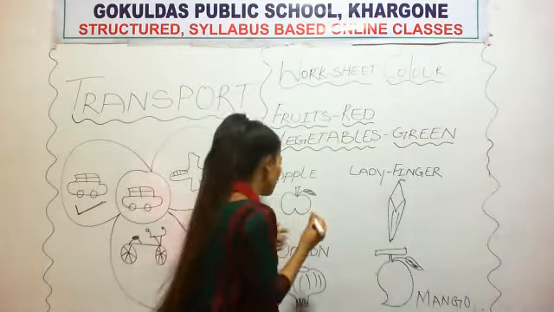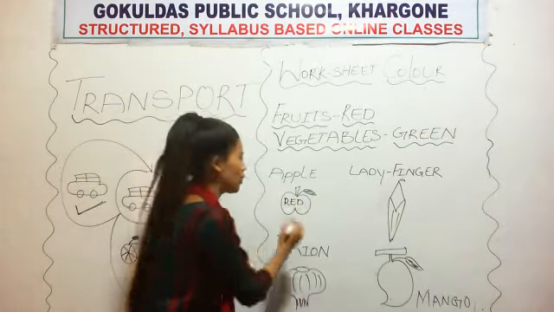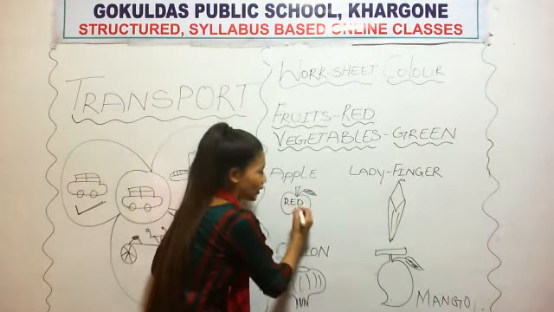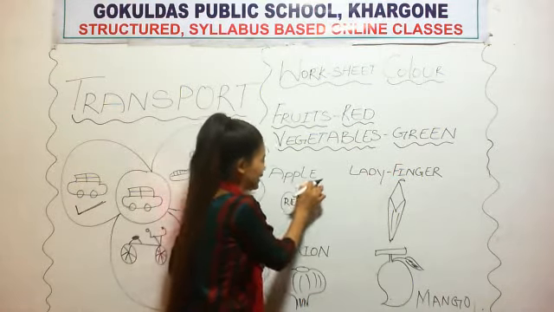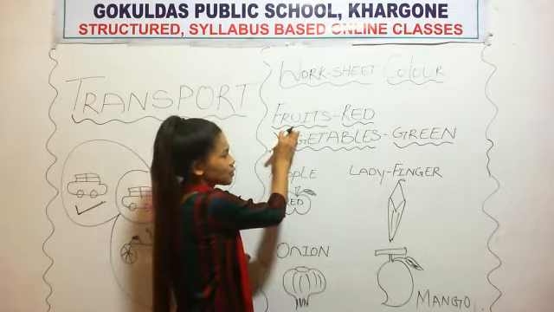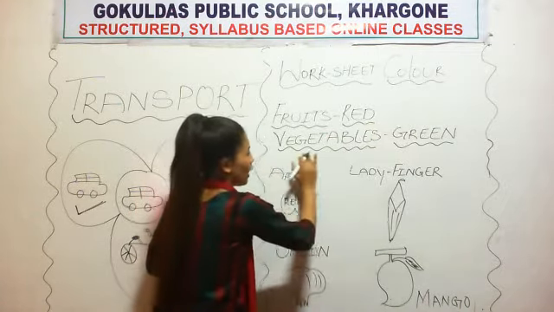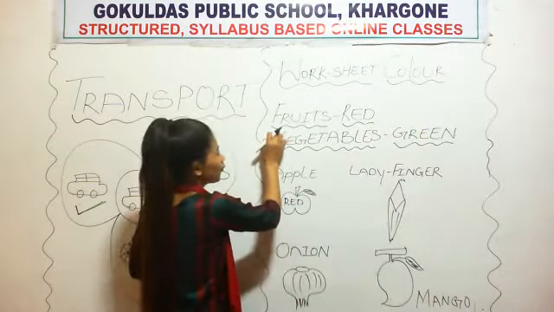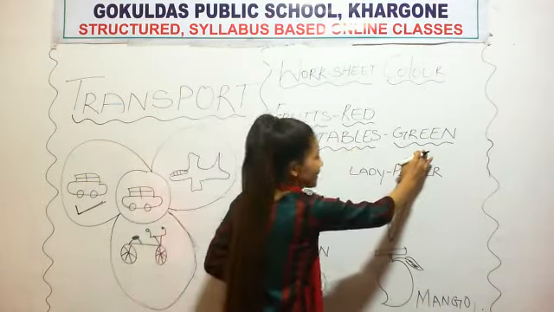So here you will put R-E-D, red color. Okay, this is apple, A-P-P-L-E, apple. Apple is a fruit. So fruit is which color? Red. See, you have to see that upper one also. Fruit means you have to put red color. Vegetable means you have to put green color.